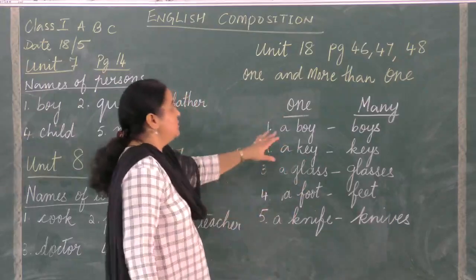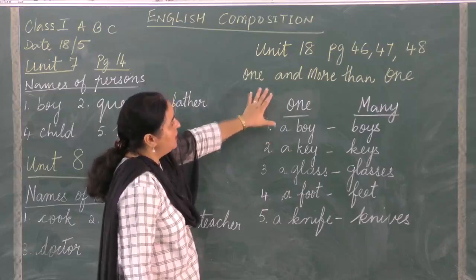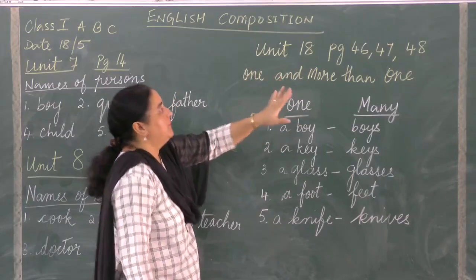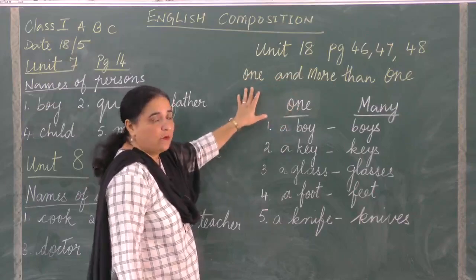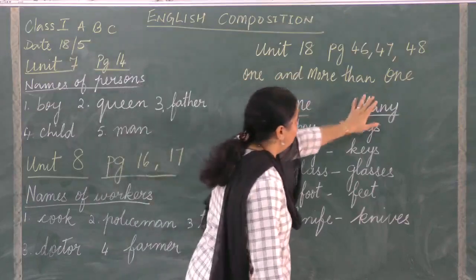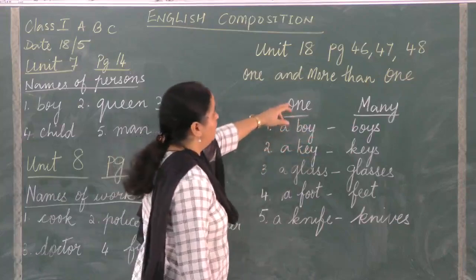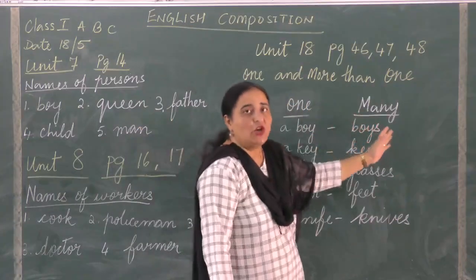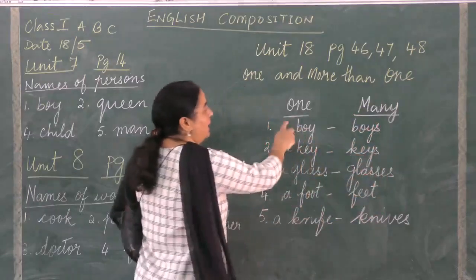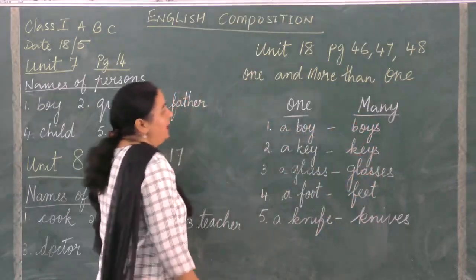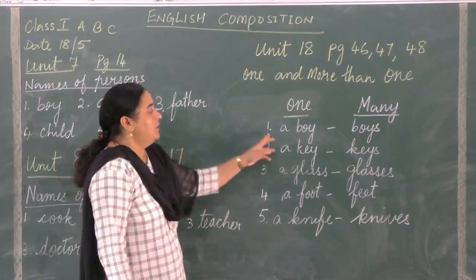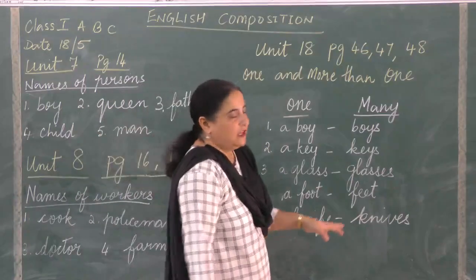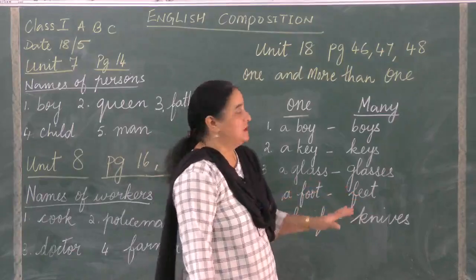You will take the new page and you will write this unit 18, page 46, 47 and 48. Then you will write the topic, one and more than one, and down below that leave a line, and then you will write one, and on the other side of the page you write many, and then you will underline that, the way I have done it. Then you will write number 1, 2, 3, 4, 5 and 6, 7, 8, 9, 10. I'll give you 10 words.